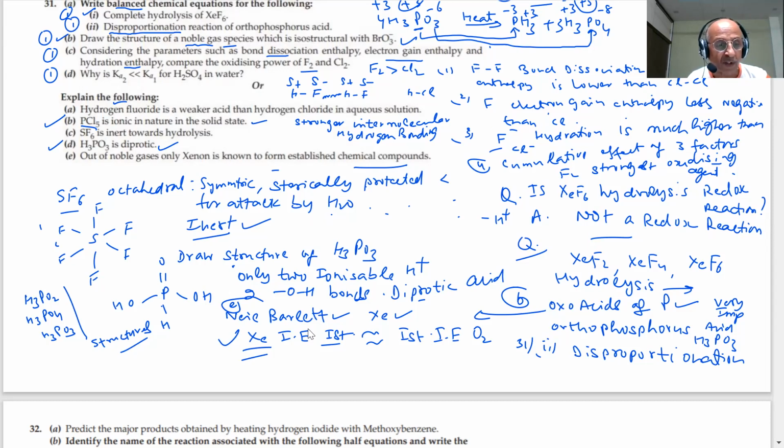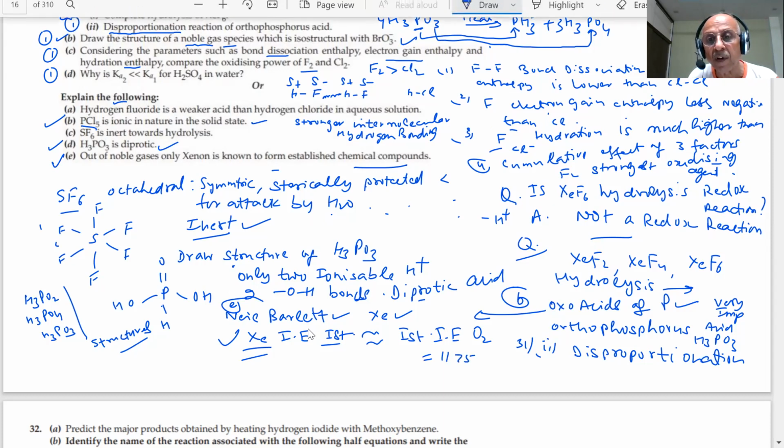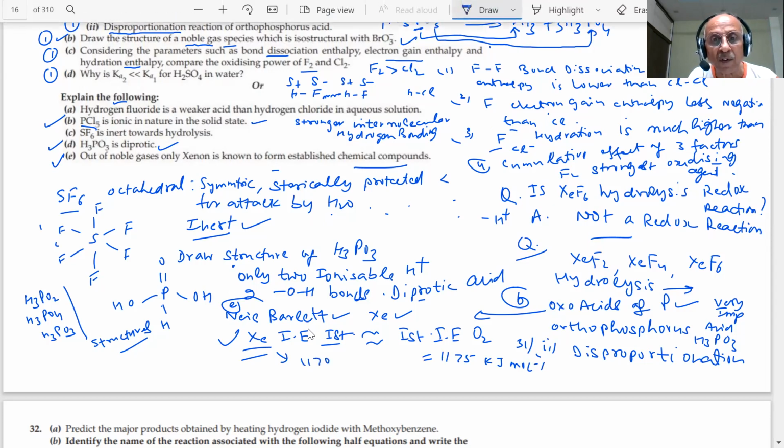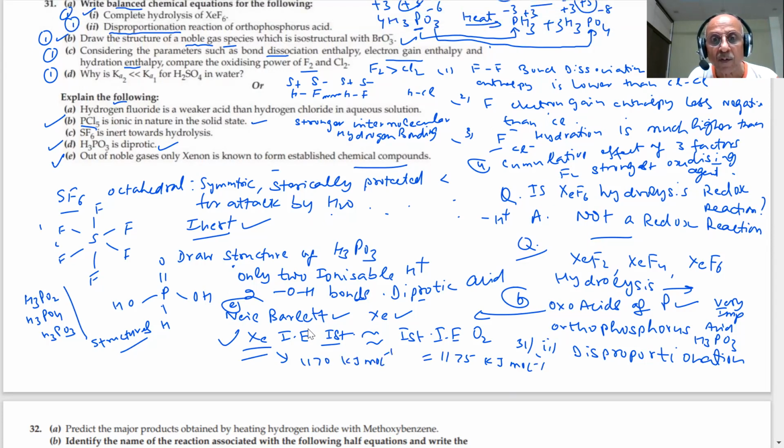Very important, because this question has been asked many times. Got it? Got the answer? They were having almost the same value. Molecular oxygen has a first ionization enthalpy of around 1175 kilojoule per mole, students. And for xenon it was 1170 kilojoule per mole. So they are almost equal. Therefore, they could prepare the compounds of xenon. Okay? Noted?